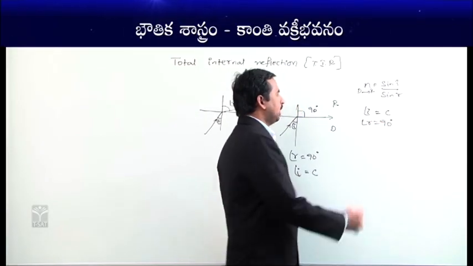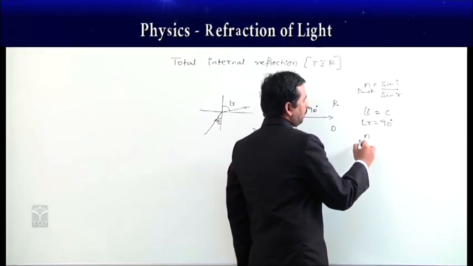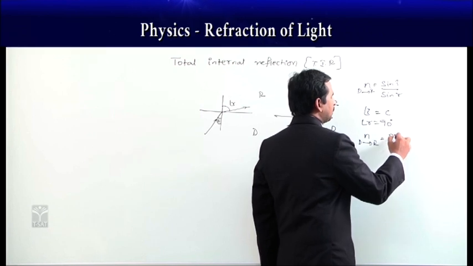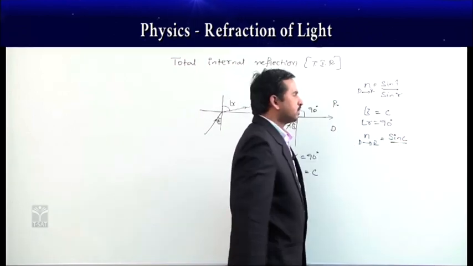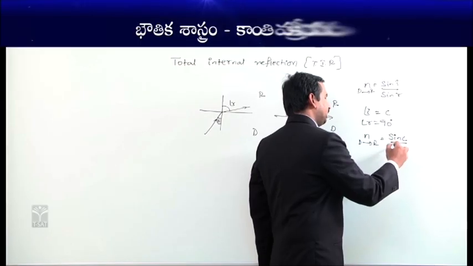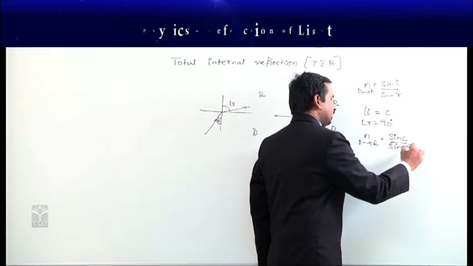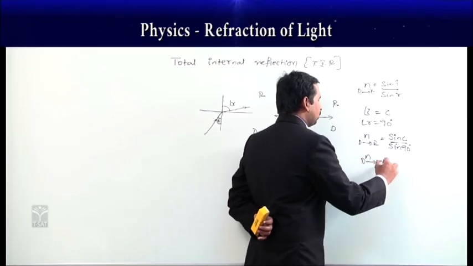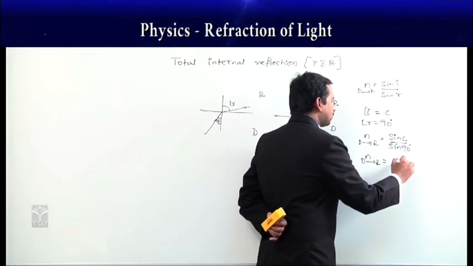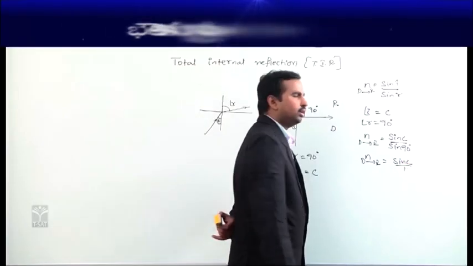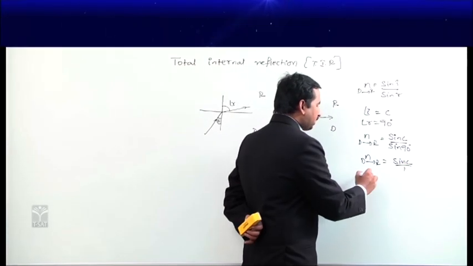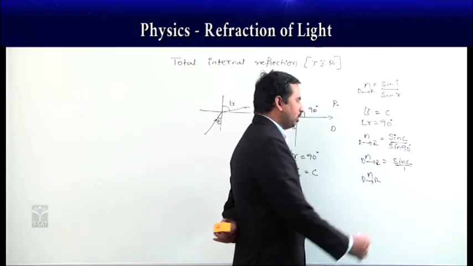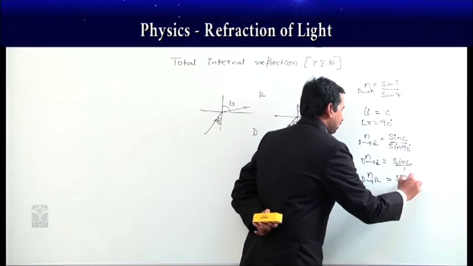Then the refractive index from denser to rarer medium becomes sin C by sin 90 degrees, and as sin 90 is 1, it is sin C by 1. So the refractive index of rarer medium with respect to denser medium is equal to sin C.